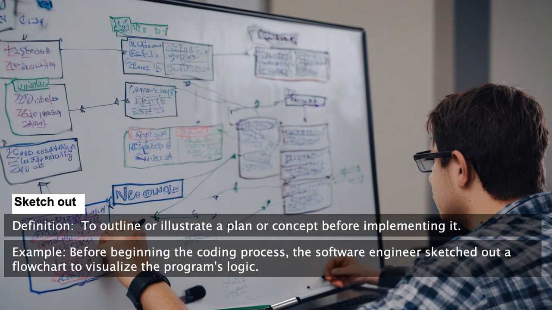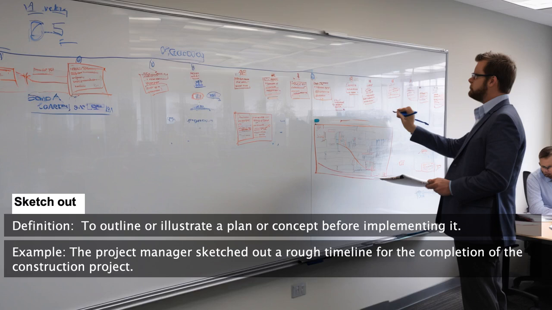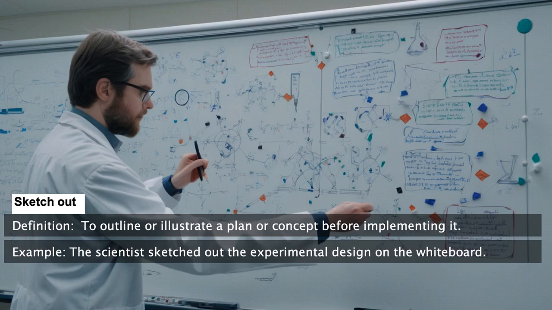Before beginning the coding process, the software engineer sketched out a flowchart to visualize the program's logic. The project manager sketched out a rough timeline for the completion of the construction project. The scientist sketched out the experimental design on the whiteboard.